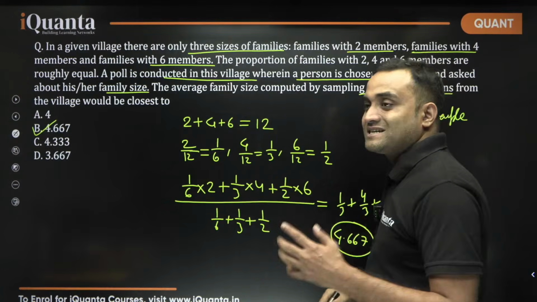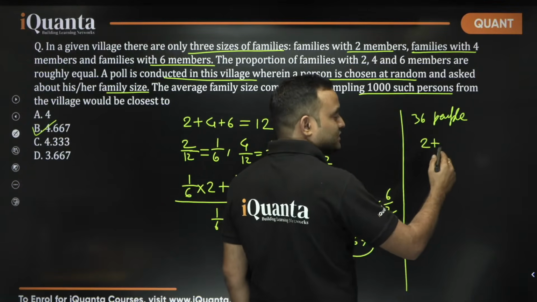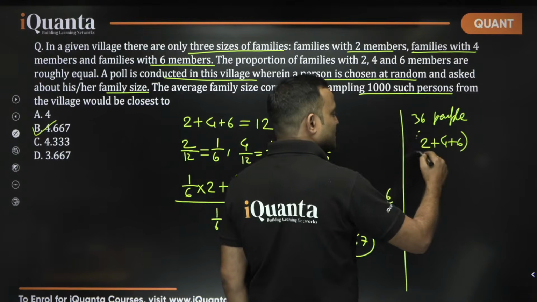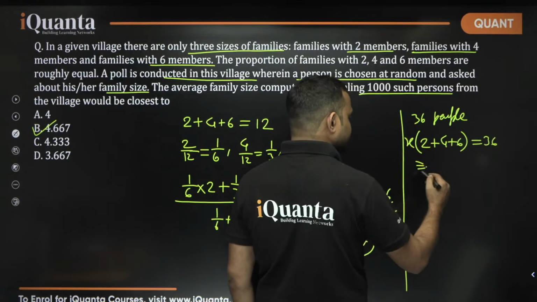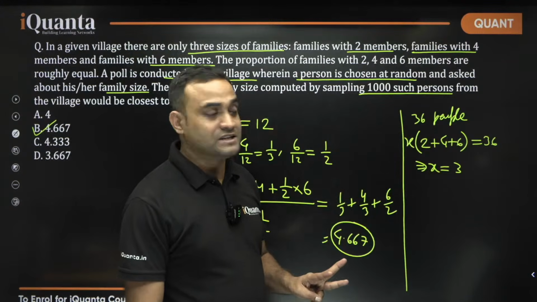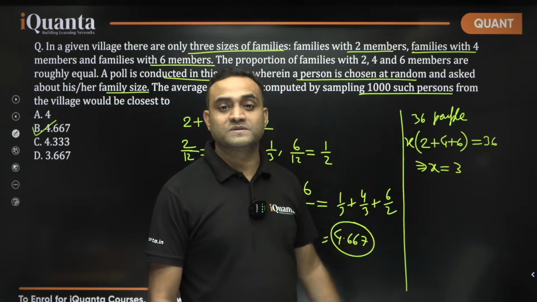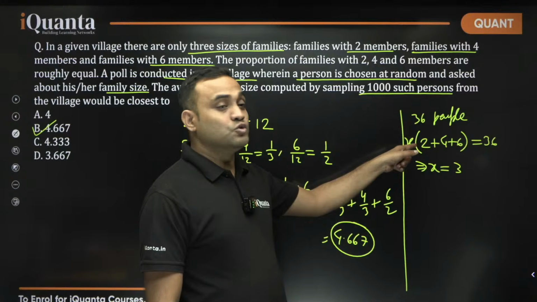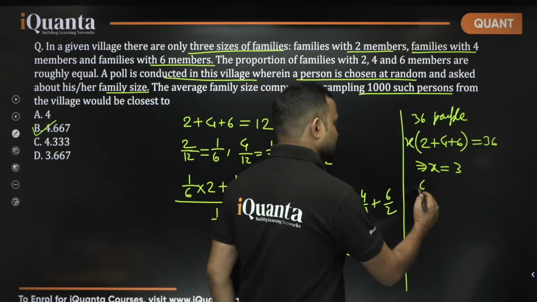So out of these 36 people, some people are from 2 member family, some people are from 4 member family, some people are from 6 member family, and number of families of each kind is equal. X is equal to 3. So there will be 3 families of 2 members, 3 families of 4 members, 3 families of 6 members. Number of members in these 2 member families, total number of members 2 into 3, 6. 6 out of 36.